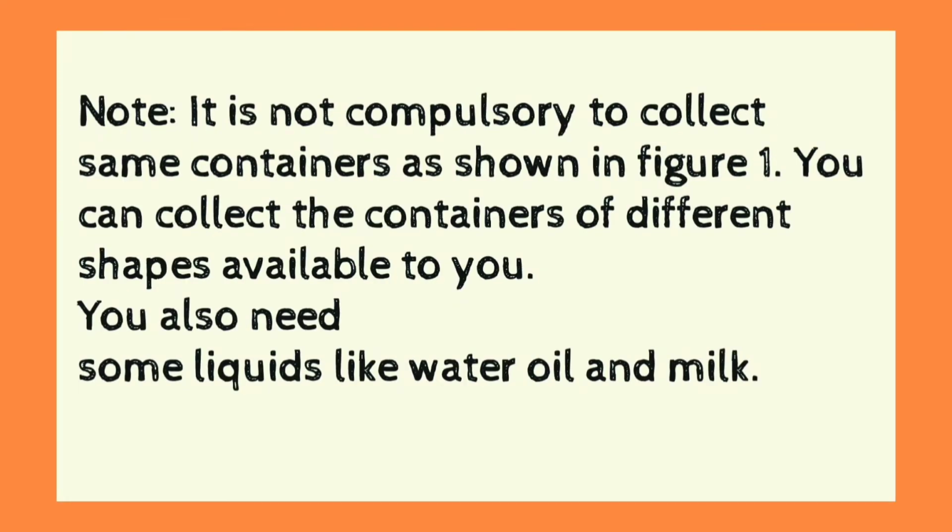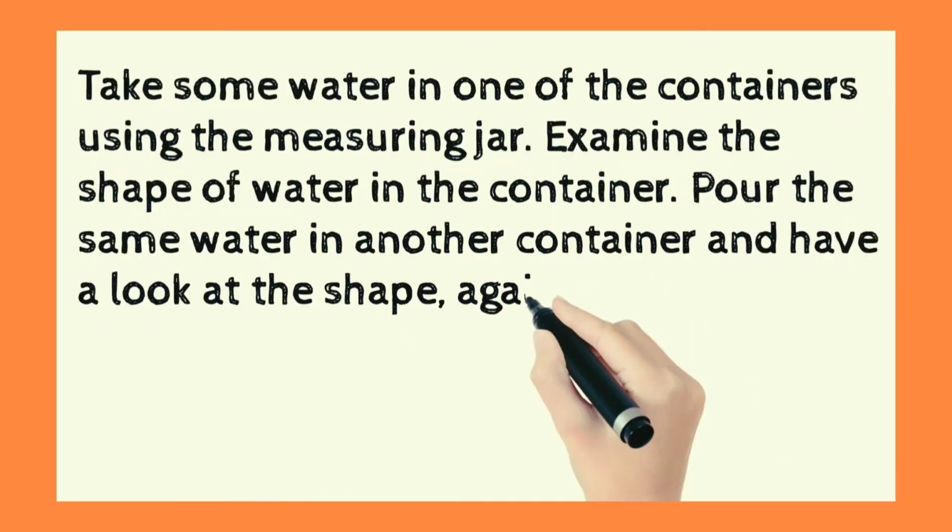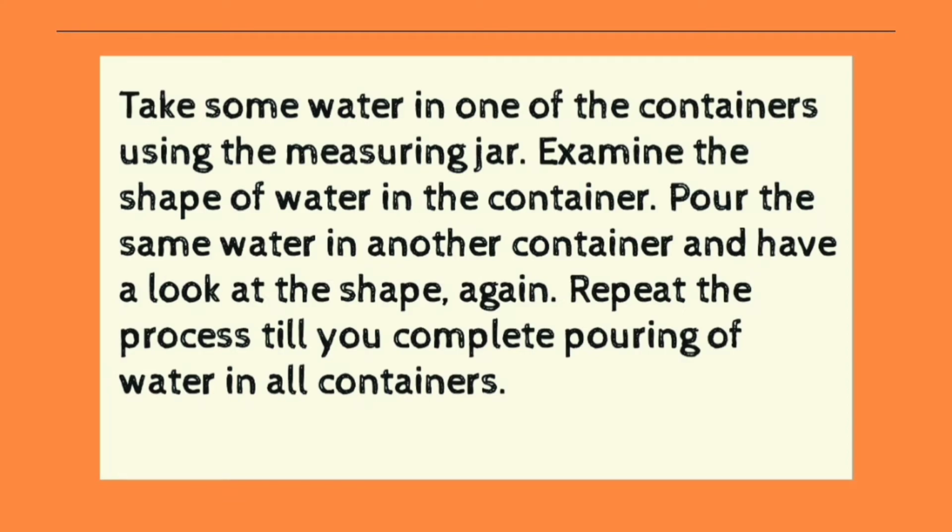Now take some water in one of the containers using the measuring jar. You have to measure the water and pour that water into the container. Examine the shape of the water in the container. Now you have to take the same water in another container and have a look at the shape. Again repeat the process till you complete pouring water in all containers.